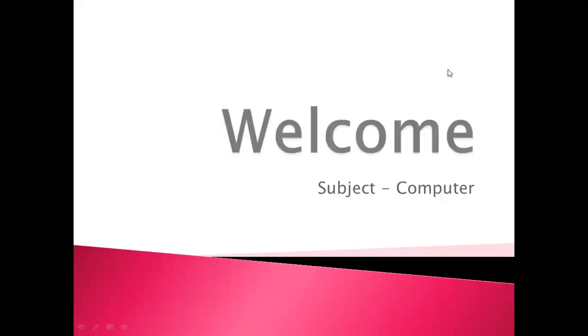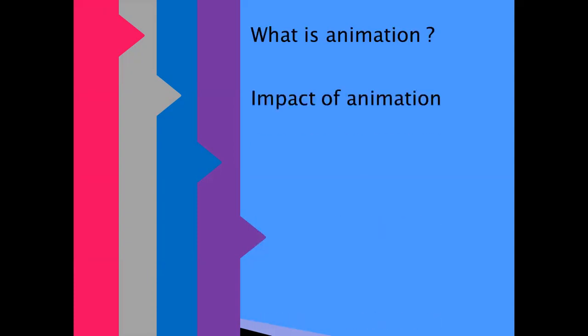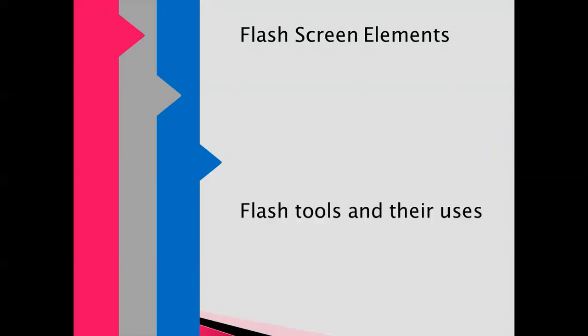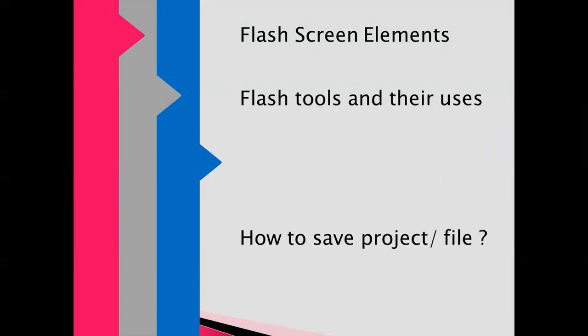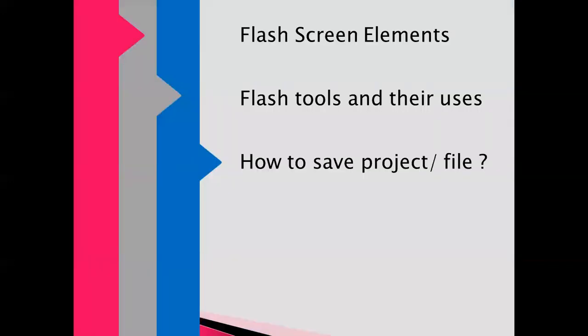Dear students, today we are going to begin the new lesson, that is lesson number 1. The title of the lesson is Introduction to Flash CS6. The points which we are going to cover through these sessions are: what is animation, impact of animation, what is Adobe Macromedia Flash CS6, and how to start Flash. Then we will cover Flash screen elements, Flash tools and their uses, and how to save a project file. So these are the points which we are going to cover through today's session.